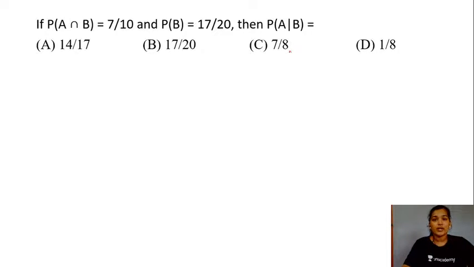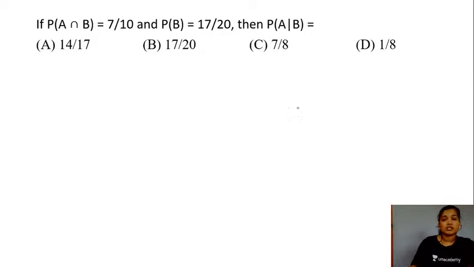So here's your next question now. If the probability of your event A and B is equal to 7 by 10 and the probability of your event B is equal to 17 by 20, then the probability of your event A given your event B will be equal to which of the following options? Yes, this is your question.